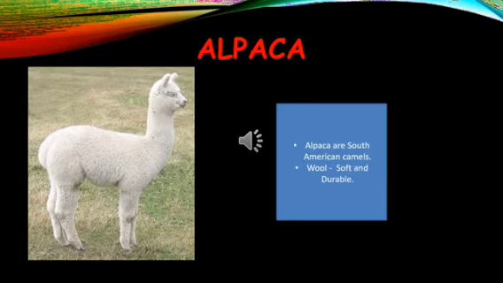Now one very important and interesting feature about the alpacas is that they communicate through body language. They communicate through body language, which means whenever they are angry or very scared, they start spitting. This is one small extra piece of information that I wanted to give you all about this animal.